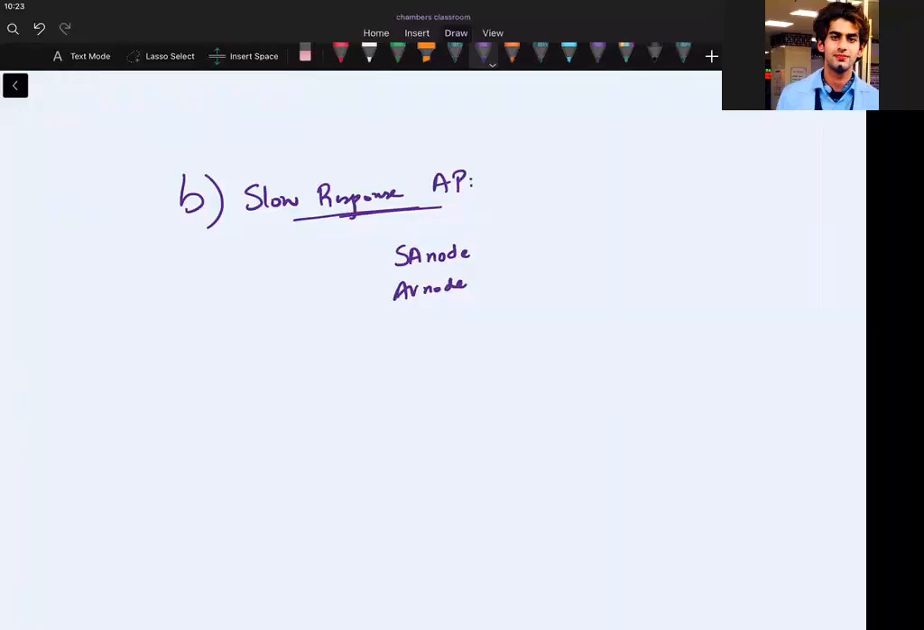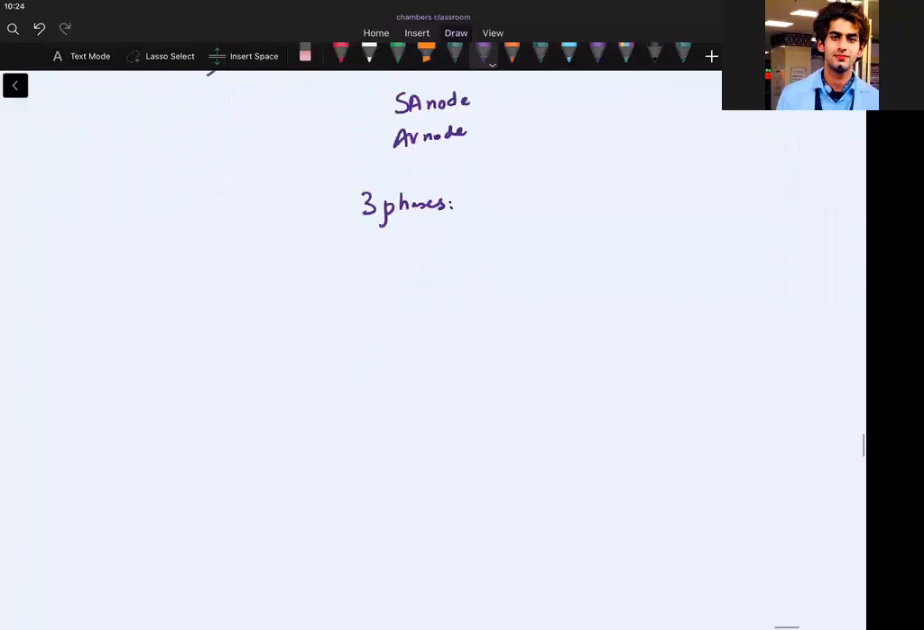How many phases were in the fast response action potential? There were 5 phases. But in slow response, there are 3 phases. Very nice. We have phase 0. Phase 1 is not present. Phase 2 may be present or can be absent. I want to make it clear here. Why I am saying 3 phases, you will understand.